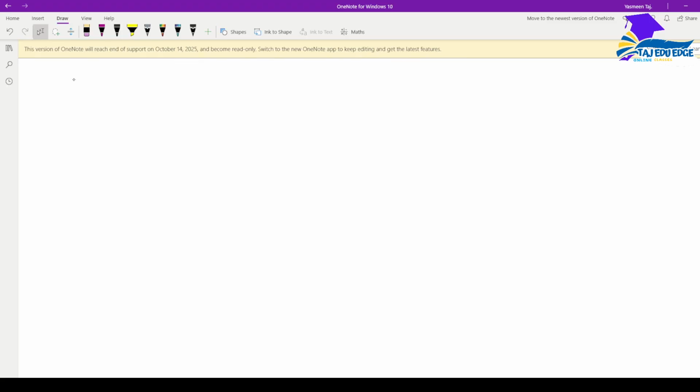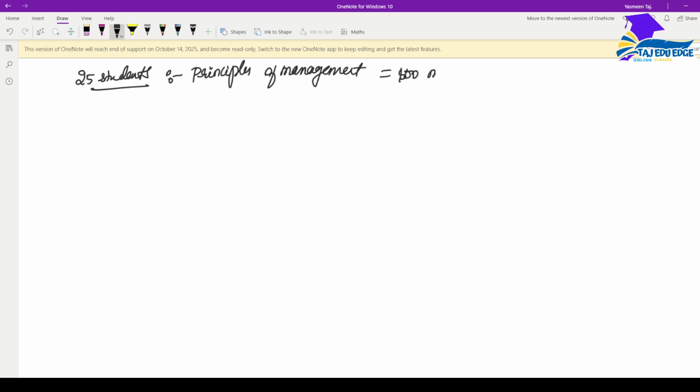Let's take there are 25 students in a classroom, and their marks in the subject principles of management, out of 100 marks. 25 students, principles of management subject, total marks is 100.